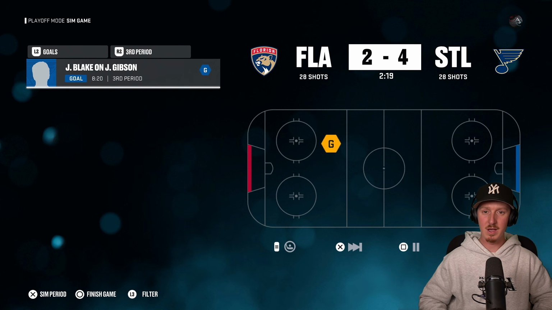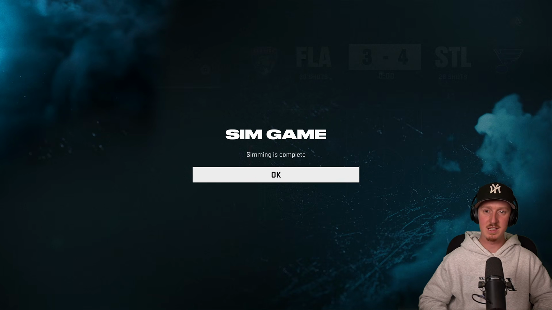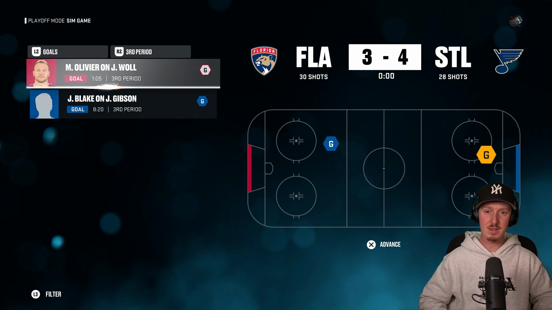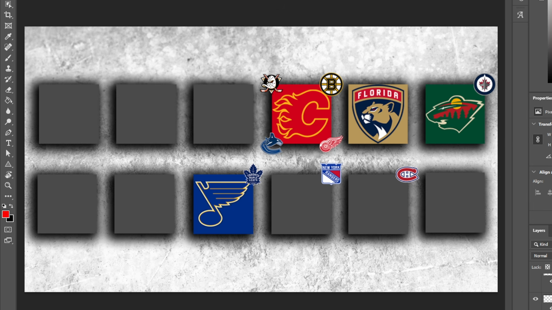We're in the final 5 minutes. I don't think Florida's going to be responding. It doesn't look like it. They would score with a minute left in the game. Olivier would pick up a late one, but it's not going to be enough. The Blues are taking down the Florida Panthers. It took them till the final 4 to finally get into a matchup, but now they're eliminated and we're down to our final 3. So the Florida Panthers are eliminated and we're down to our final 3 teams.